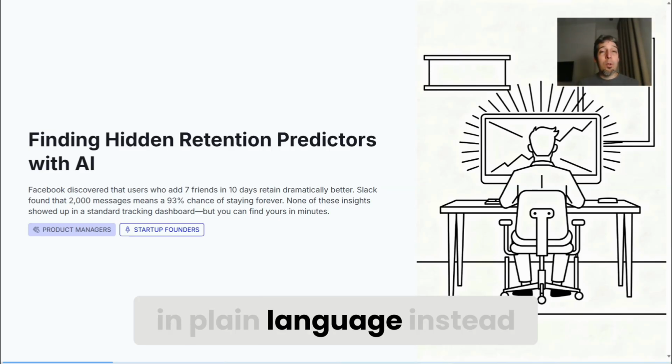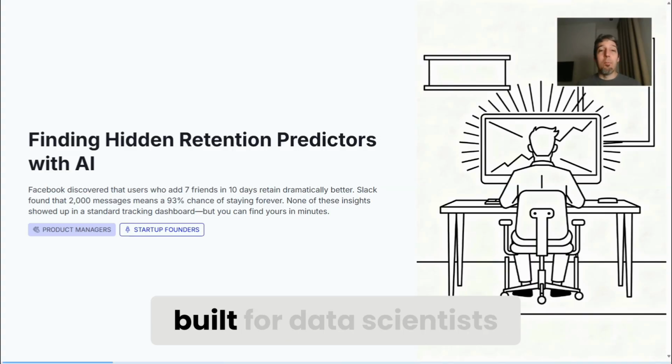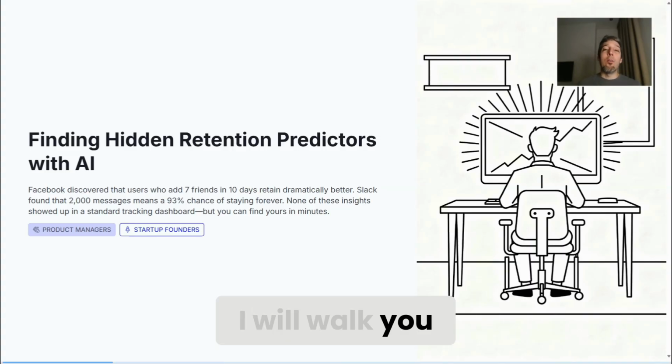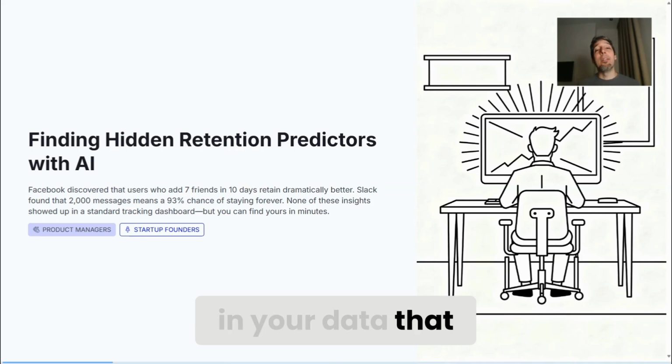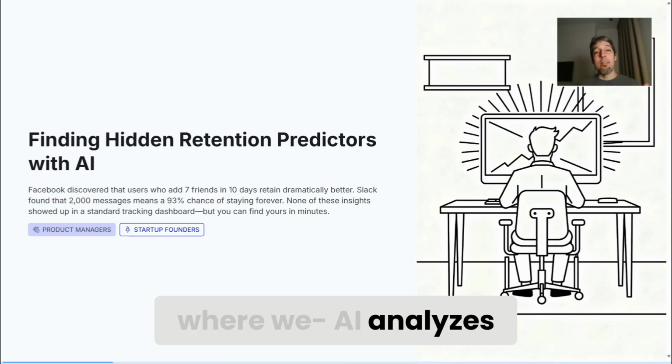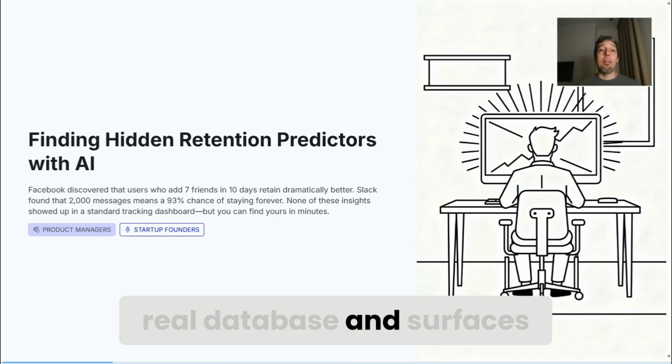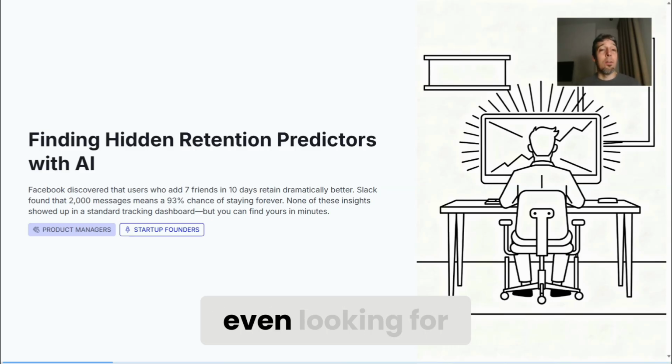in plain language instead of complex regression tools built for data scientists. I will walk you through a 4-step process to find hidden patterns in your data that predict retention, the traps that ruin the analysis, and a live demo where AI analyzes every variable in a real database and surfaces 3 findings we weren't even looking for.